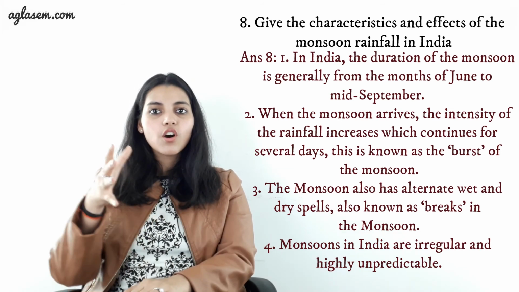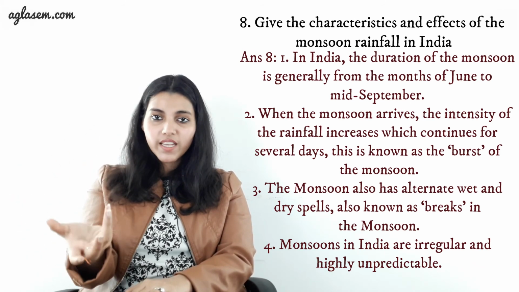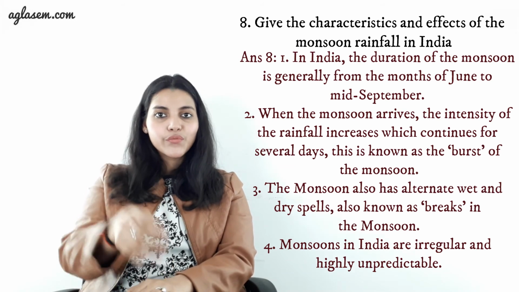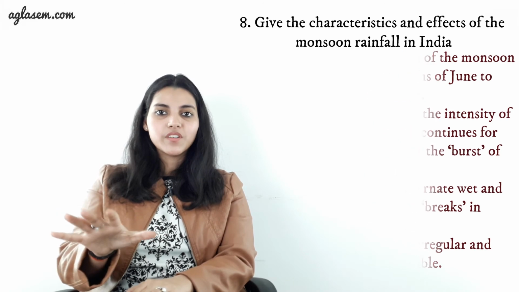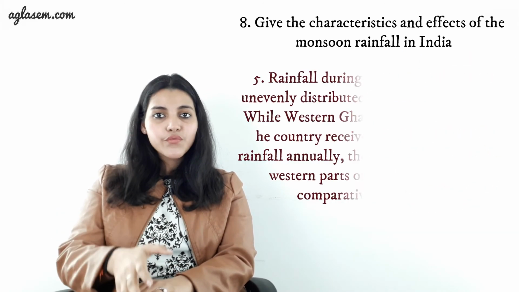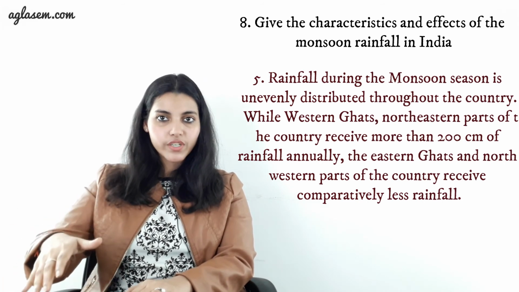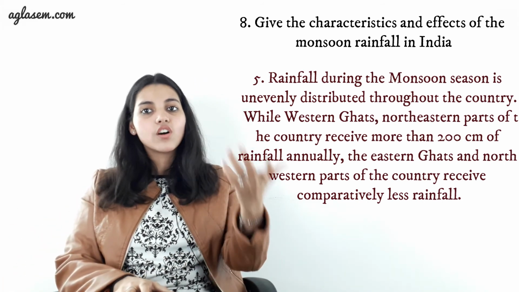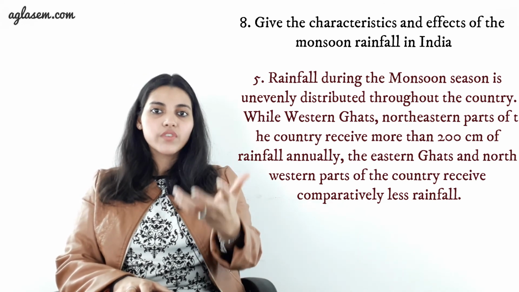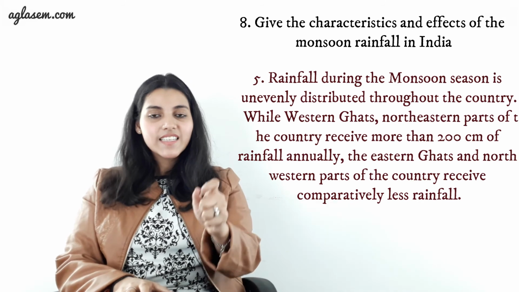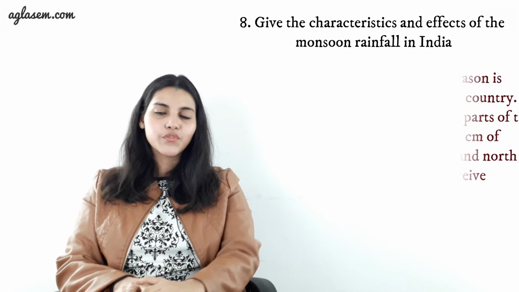The monsoon also has alternate wet and dry spells, which are known as breaks in the monsoon. Number 4. Monsoon in India is irregular and highly unpredictable. Number 5. Rainfall during the monsoon season is unevenly distributed throughout the country, while Western Ghats and northeastern parts of the country receive more than 200 cm of rainfall annually. The Eastern Ghats and the western parts of the country receive comparatively less rainfall.